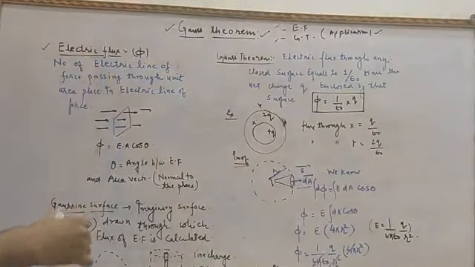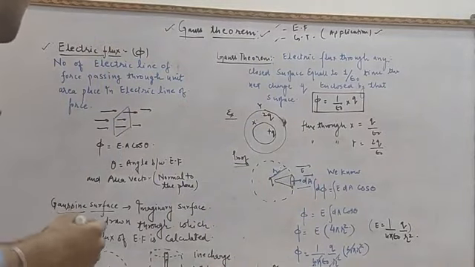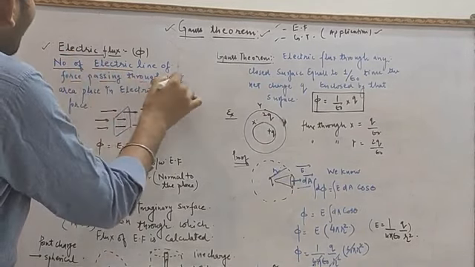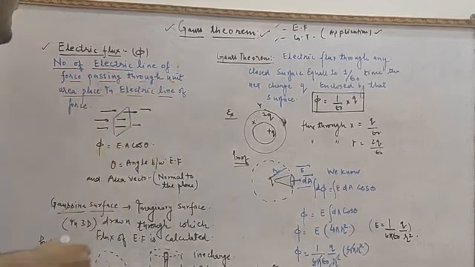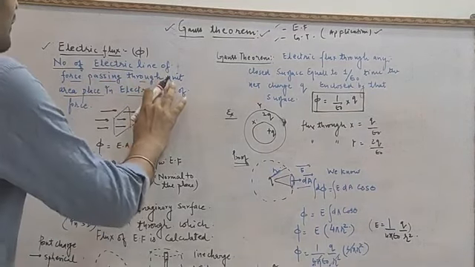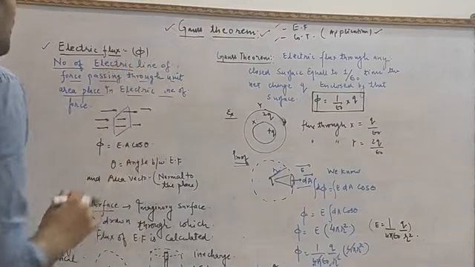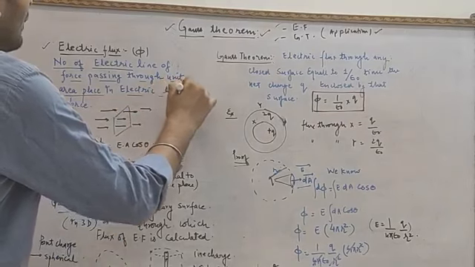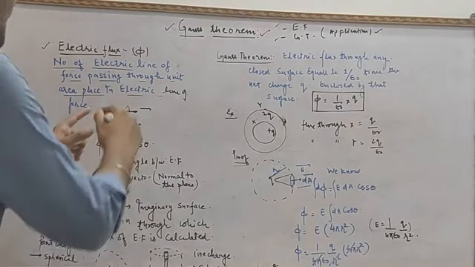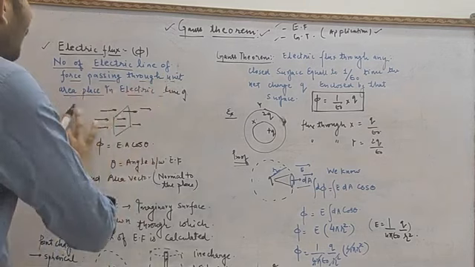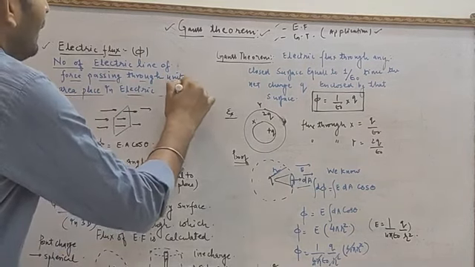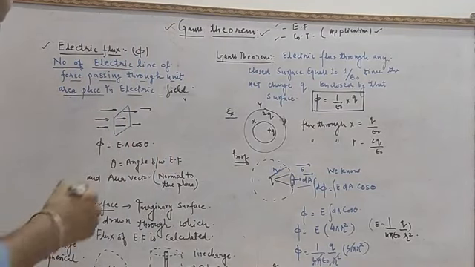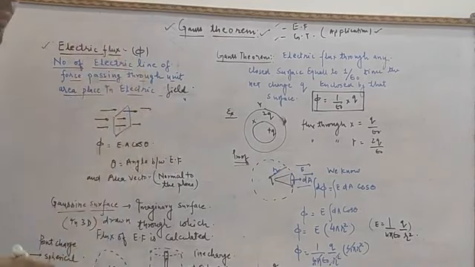The first topic is, what do you mean by electric flux? The electric flux is the number of electric lines of force passing through a unit area placed in an electric field. Electric line of force means an electric field, which we can write here. So the number of electric lines of force passing through a unit area placed in an electric field is the measure of electric flux.